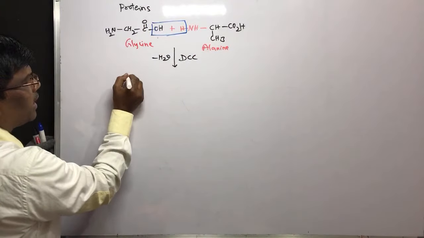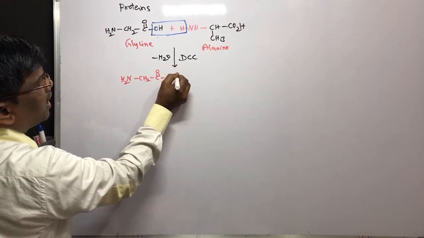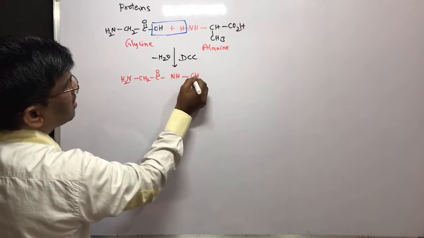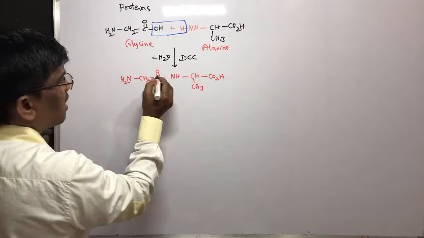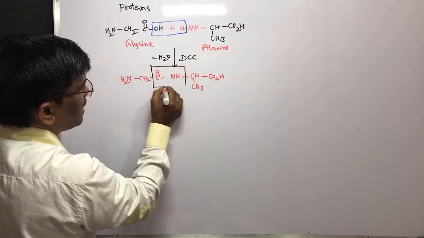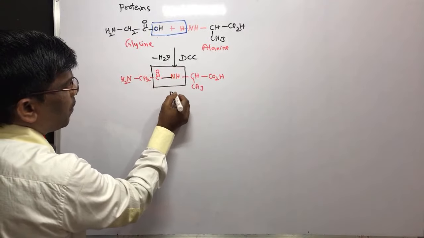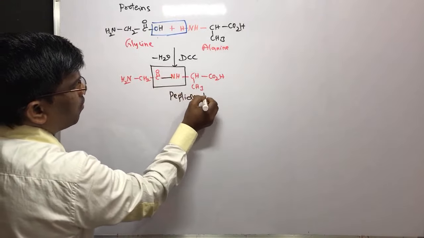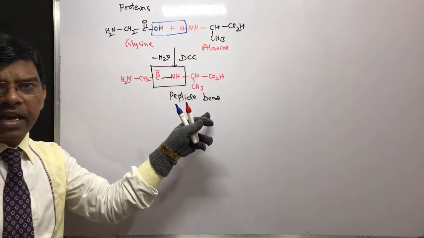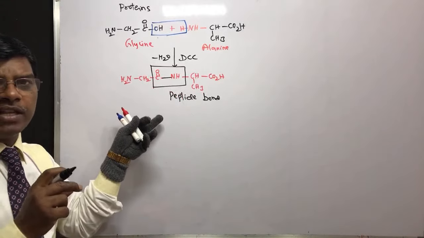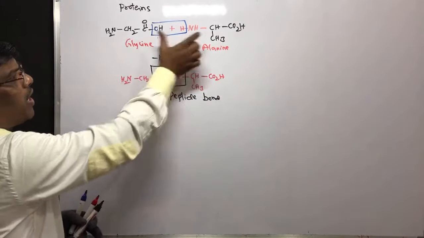Let me write the amide, NH2, CH2, CO, NH, CH and CH3, CO2H. So this is the amide group. What is this? Amide group. This amide group is also known as peptide bond. Amino acids, amide group is known as peptide bond. So this is the peptide bond of two amino acids.